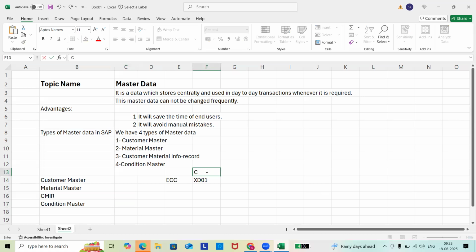This is to create customer. XD02 is for change. XD03 is for display. Okay. What does it mean? ECC means system. ECC system. Okay.